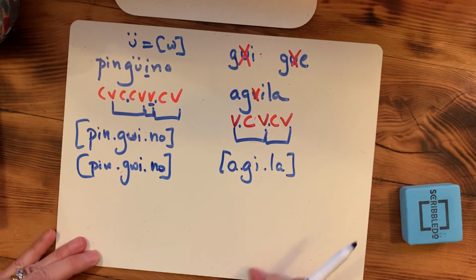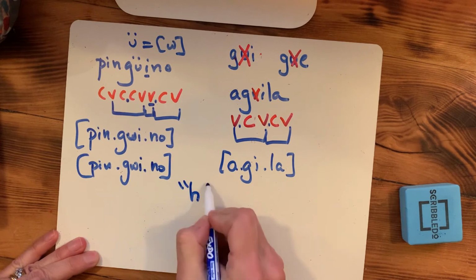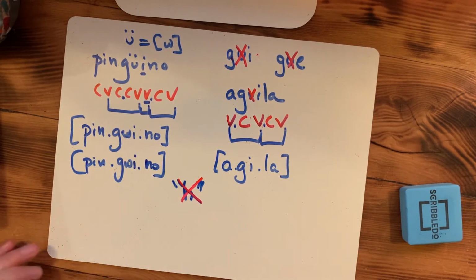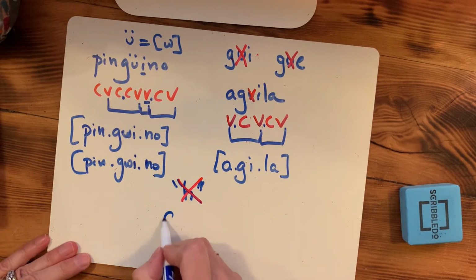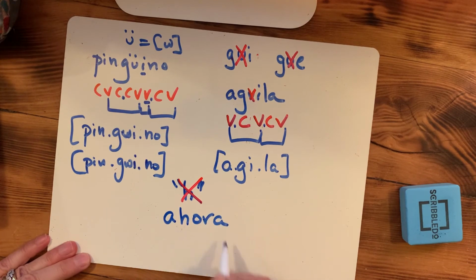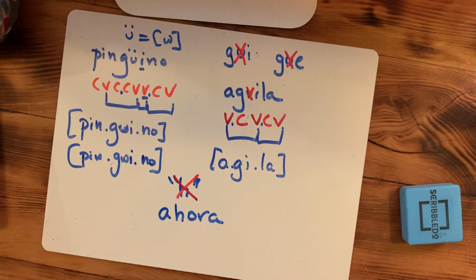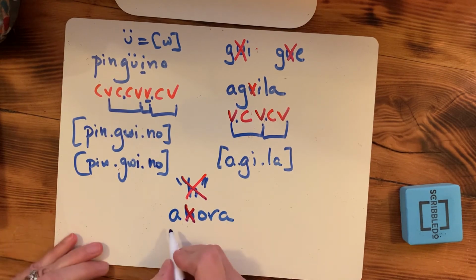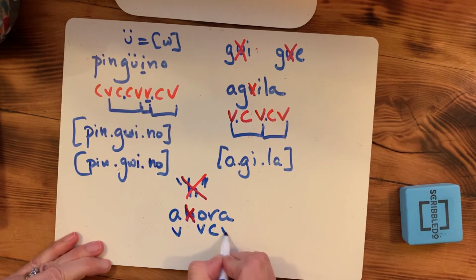The last thing that you learned in this chapter is H is also silent. You don't pronounce it, and therefore it does not get transcribed. I'm going to do number 14. Ahora. You say it without the H in it. So you have to remember that when you transcribe it, it disappears. So we have vowel, vowel, consonant, vowel.